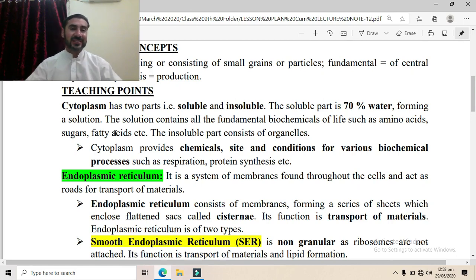Now what are those conditions? Conditions means the proper environment in which these biochemical processes take place, which we have already discussed. For example, respiration, protein synthesis, photosynthesis, etc. So cytoplasm basically provides various conditions, optimum conditions, ideal conditions for these various biochemical processes. Those conditions mean optimum temperature, optimum pH, optimum salt concentration, etc. So this is all about the cytoplasm.